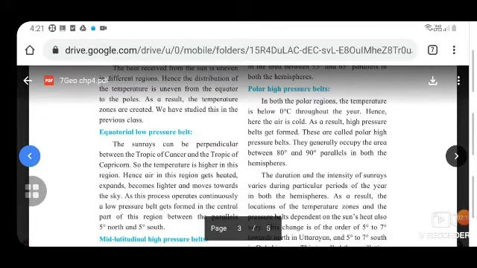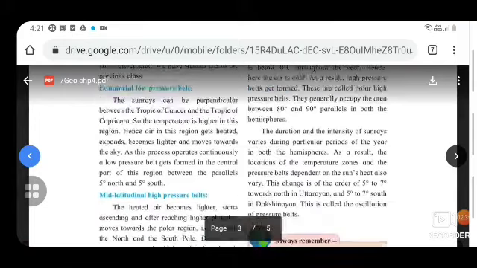Polar belts, polar high pressure belts. In both the polar regions, the temperature is below 0 degrees Celsius throughout the year. Hence, here the air is cold, and as a result, high pressure belts get formed. These are called polar high pressure belts. They generally occupy the area between 80 degree and 90 degree parallels in both the hemispheres.